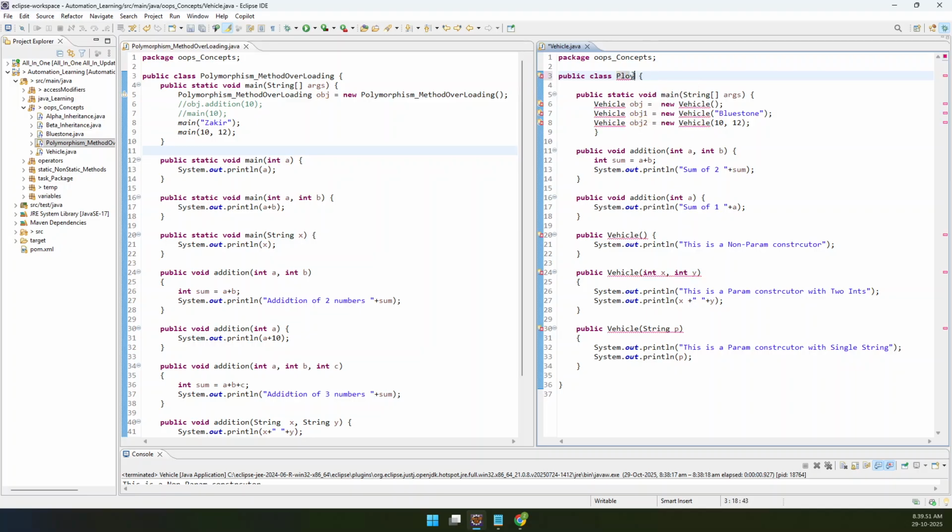I'll just rename it polymorphism underscore constructor, so that it is easy for you to understand.